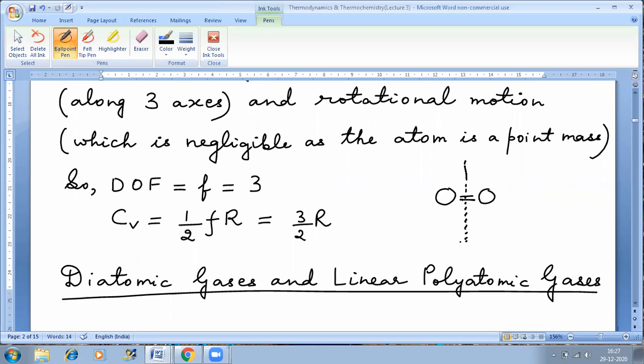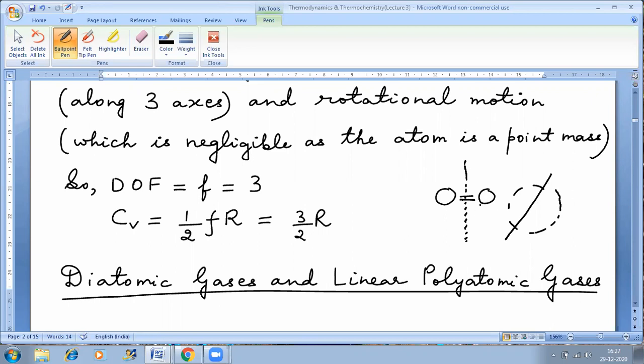So this is one axis along which it's rotating. Also, one axis of rotation could be like this. So again, along that also it's rotating. That also has to be considered. This entire molecule is rotating like this.